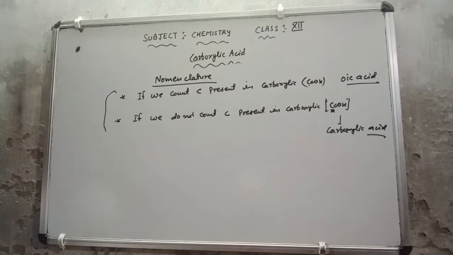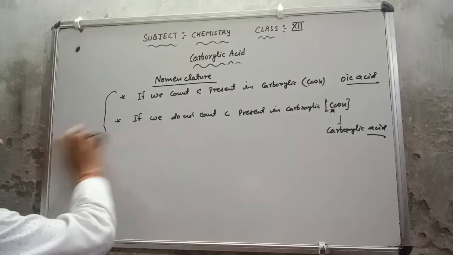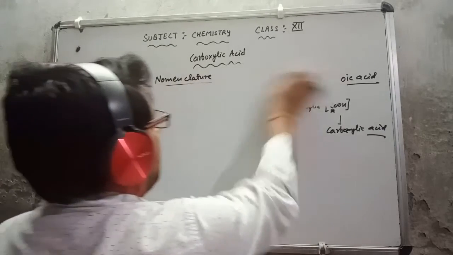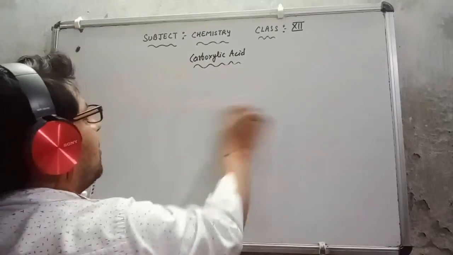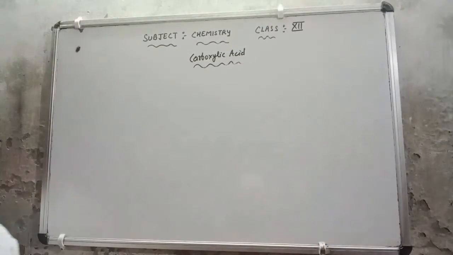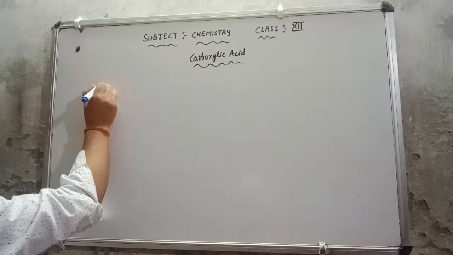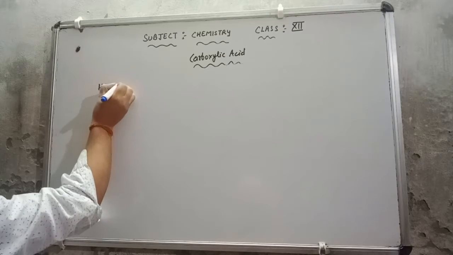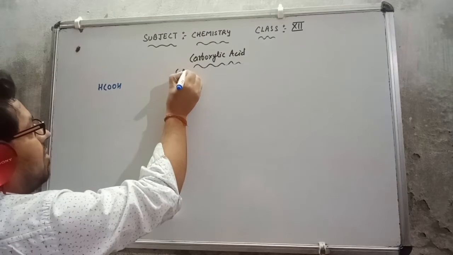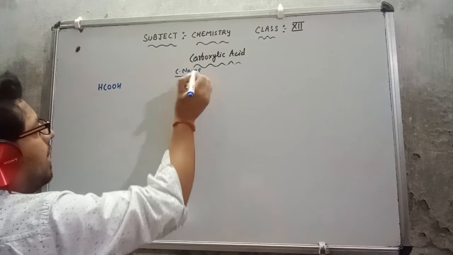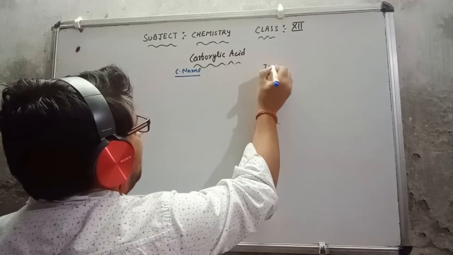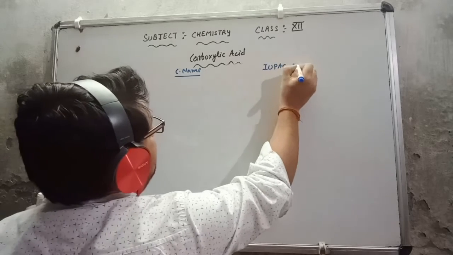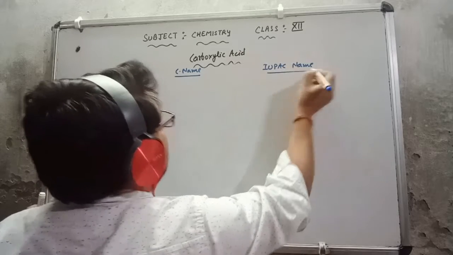Now let's see how we will give the name of these compounds. In nomenclature we will discuss their common name and their IUPAC name. Suppose I am writing the compound here, this is HCOOH. Here I will write the common name, and here I will write the IUPAC name.